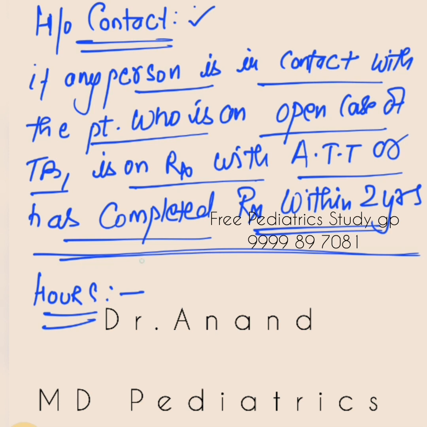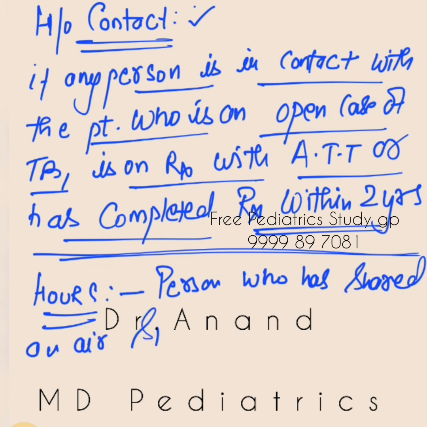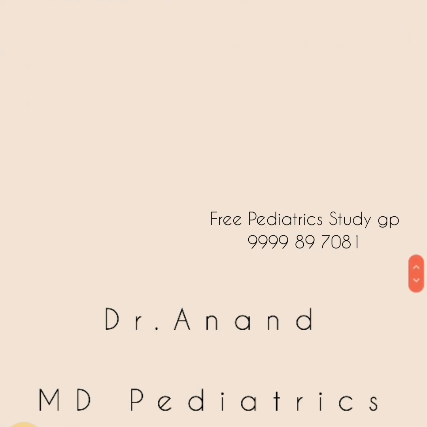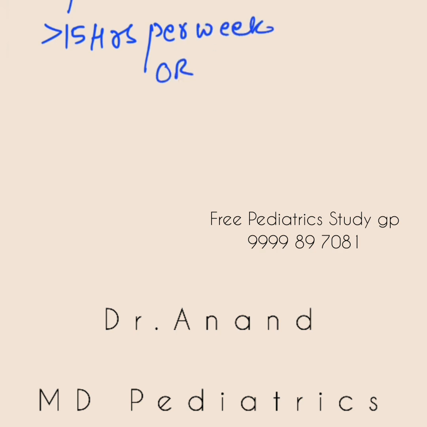So the definition is, I'll tell you properly: a person who had shared airspace with an individual with pulmonary TB in a household or other indoor setting for more than 15 hours per week, or more than 180 hours total during an infectious period.